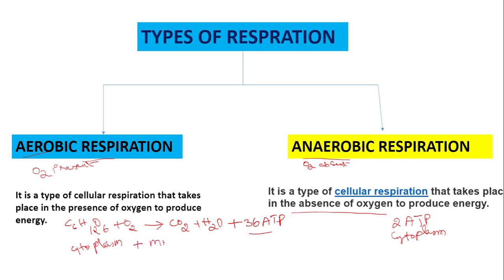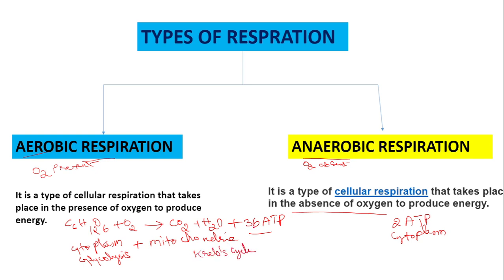and mitochondria. The first step of respiration, that is glycolysis, takes place inside the cytoplasm, and further processes, that is the complete breakdown of pyruvate molecules into carbon dioxide and water, take place in the mitochondria in a cyclic process called the Krebs cycle.